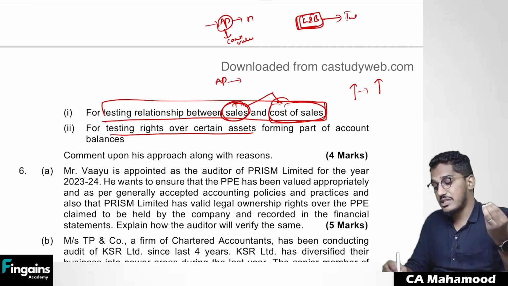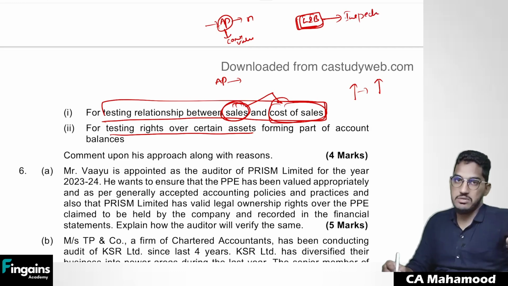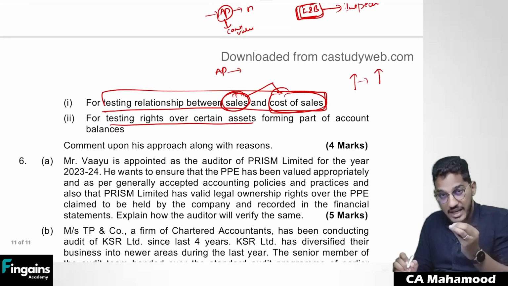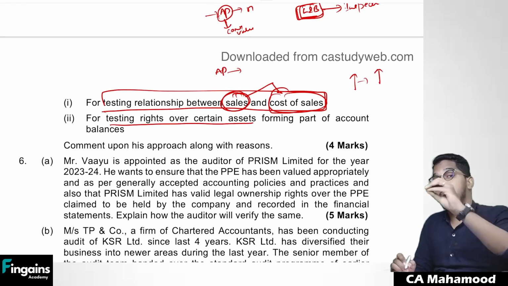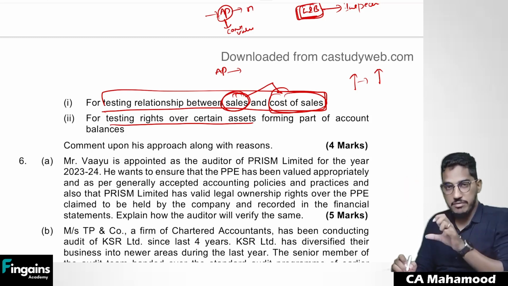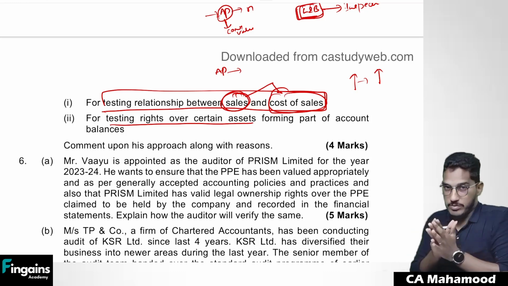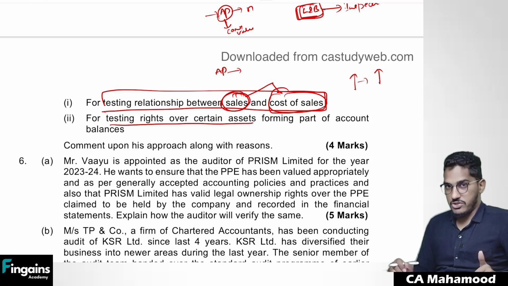There we have to go and do the inspection. There we have to check the title documents. So analytical procedures can't be performed for assertions like rights. We can perform analytical procedures for completeness, valuation, measurement. But for verifying rights, to verify the ownership, analytical procedures will not be suitable. There we need to perform inspection.